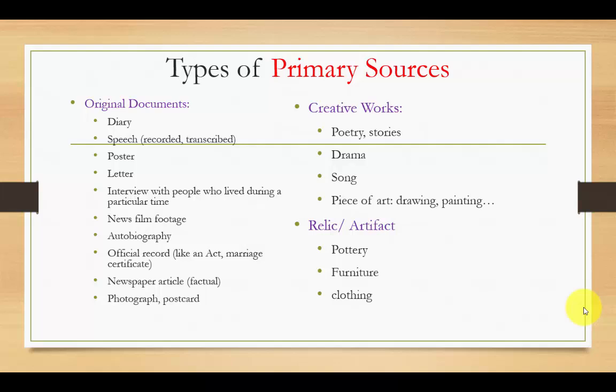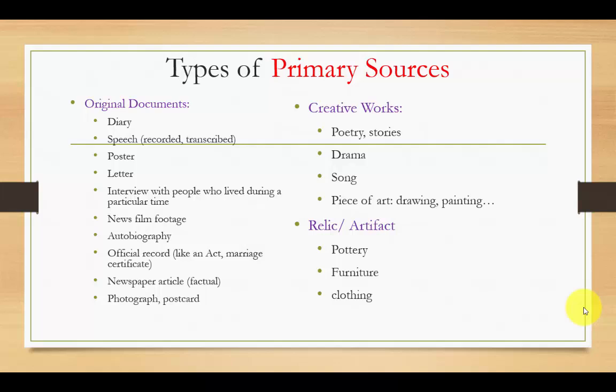An interview with somebody who lived during a particular time is a primary source because the person being interviewed was present at that time. The interview could occur directly after an event or many, many years after an event, as long as the person being interviewed can give a first-hand account of their own experience. News film footage. So when we look at the news and we see real footage of something that's just happened, like an earthquake, that would be a primary source. An autobiography is a book that is written by a person about their own life or experiences. And because it's a first-hand account, it's a primary source.